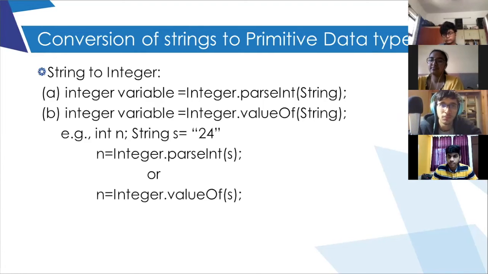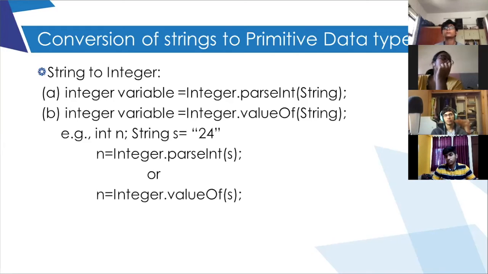In the Java program or in any other programming language, the digits from 1 to 9 are also considered as strings or characters when they are not getting any manipulation, in the sense of operations. Any addition, multiplication, division is not being performed on that value. So we can consider it as a string, like your phone numbers. In phone numbers, only digits are used, but these digits are not getting any kind of manipulation. You cannot do any calculation using those digits. That is why these numbers are considered as a string.